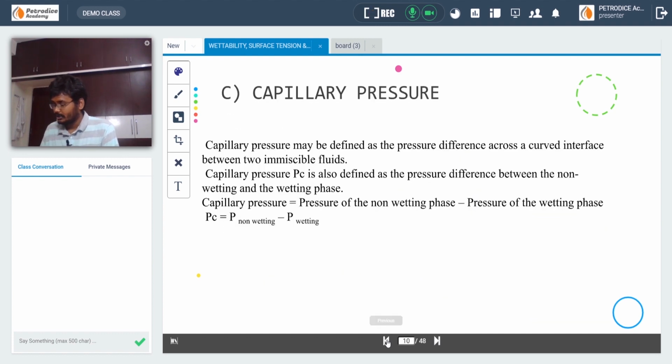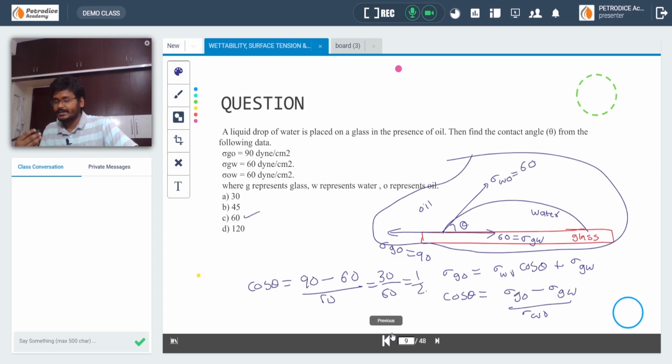Right now we have completed what wettability is. Wettability is mainly due to the adhesive forces between rock and water and rock and oil. Interfacial tension exists because of the differences in adhesive forces and cohesive forces.